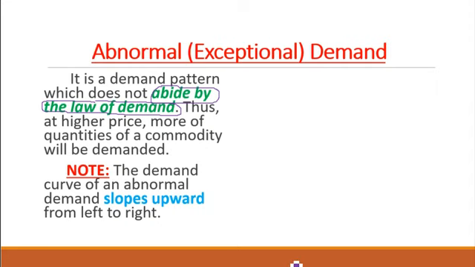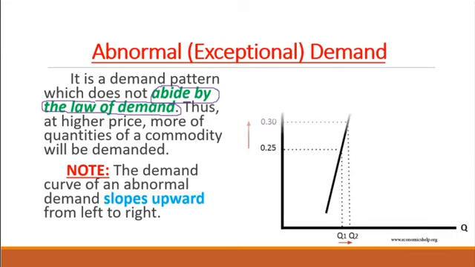It rises. And as you can see in the graph here, when the good is at 25 pence, Q1 is demanded, then the price rises from 25 pence to 30 pence, and Q2 is demanded. By the time you join these two coordinates together, it will give you a curve that slopes upward, as you are seeing it here, from left to right.